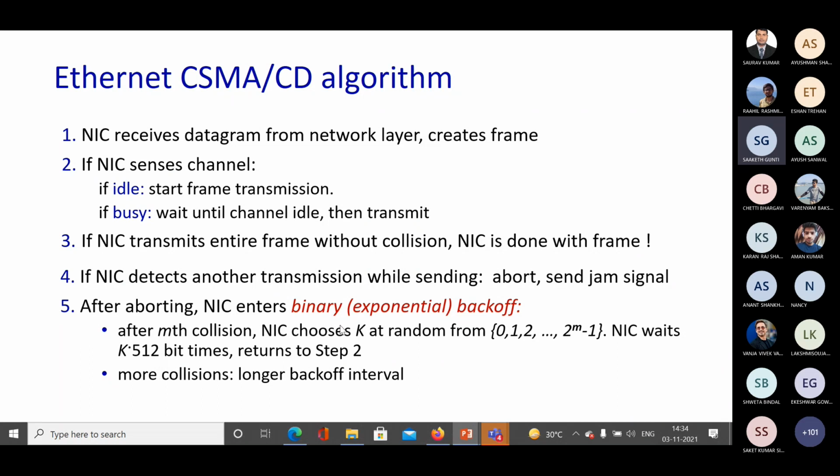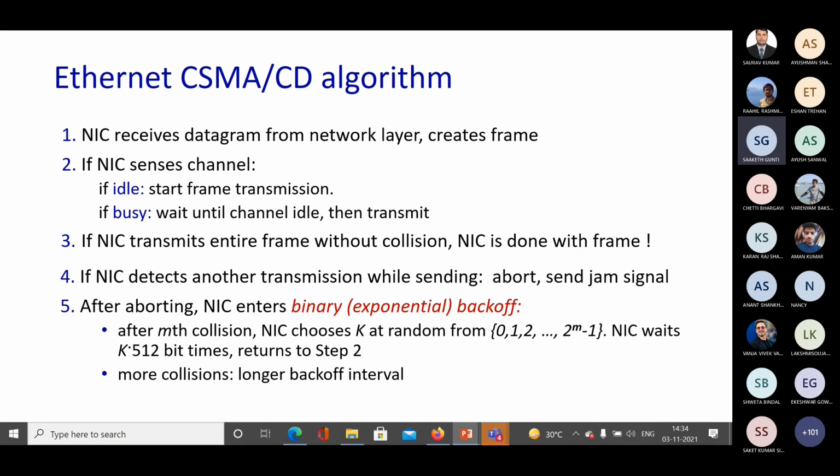So essentially the NIC is sensing the channel. Once it senses the channel is busy, it will send the jam signal to everybody else, stop the transmission, and then go to the backoff state. That means it is deferring for some amount of time.